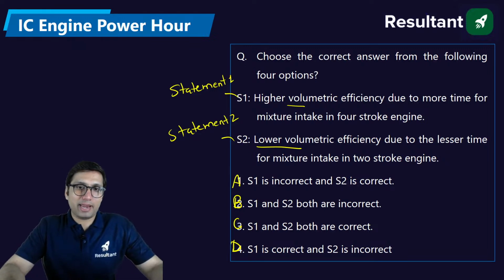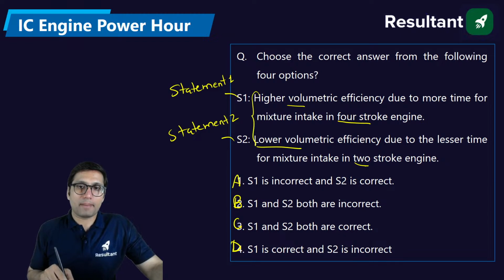If you see individually, both statements 1 and 2 are correct. In the context of 4-stroke and 2-stroke engines, the statements about volumetric efficiency are correct: the reason for higher volumetric efficiency in the 4-stroke and the reason for lower volumetric efficiency in the 2-stroke.